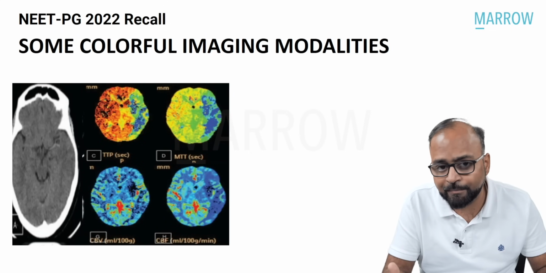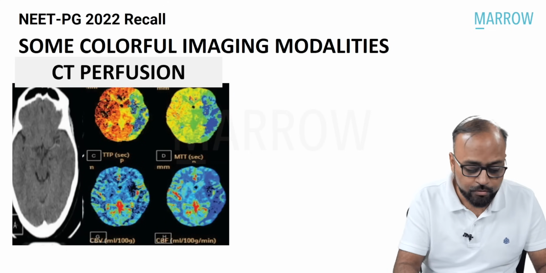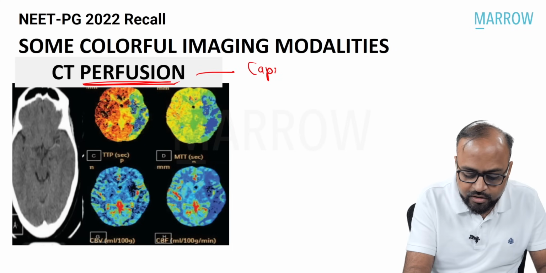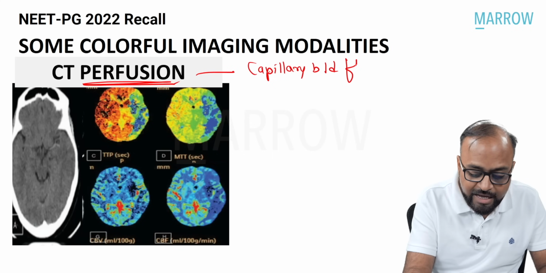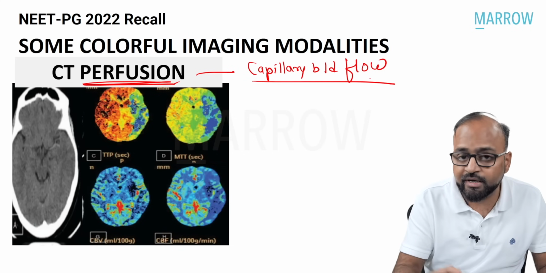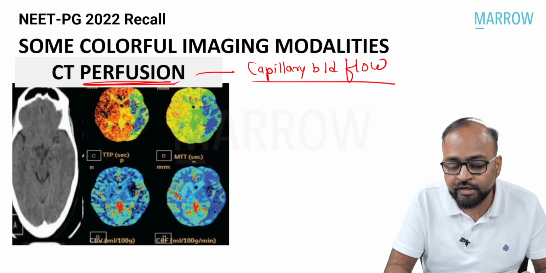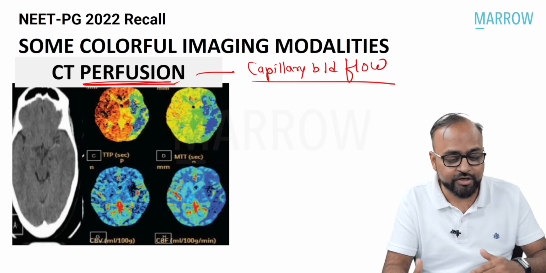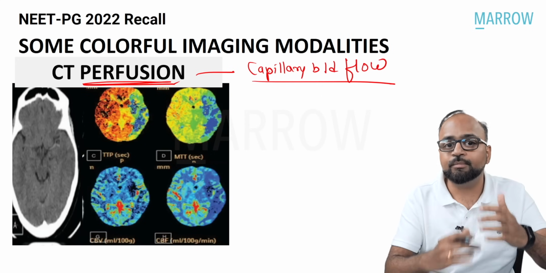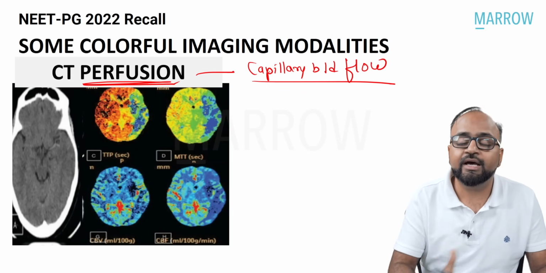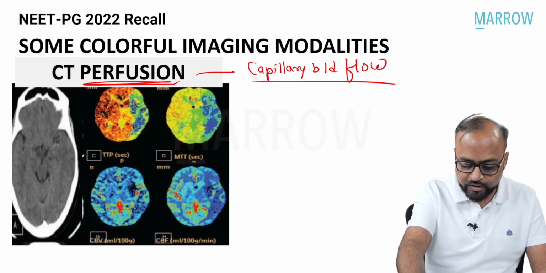In CT and MR, we use certain techniques which are called perfusion techniques. Perfusion means capillary level blood flow. Angiography, CT angiography, MR angiography shows us the blood vessels. But can we measure the blood flow within it? That can be done by using perfusion technique, where contrast is injected and the machine measures how this contrast is reaching the organ, say the brain, and then it is plotted by means of a color map.